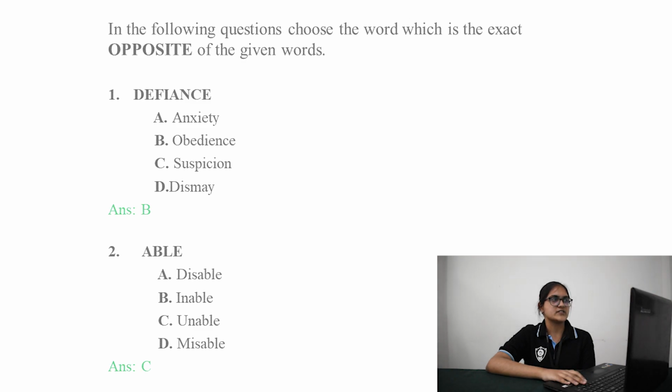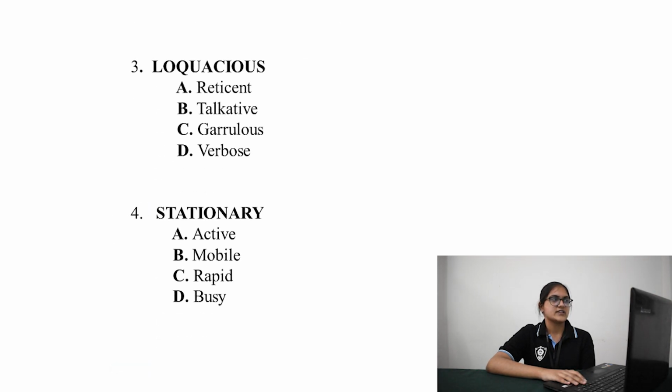Going to question number 3, loquacious. The given options are reticent, talkative, garrulous, and verbose. If you observe the word loquacious, the root word is LOQ. You might have come across this root in words like colloquial or eloquent. When you come to the options, you can see talkative and verbose.